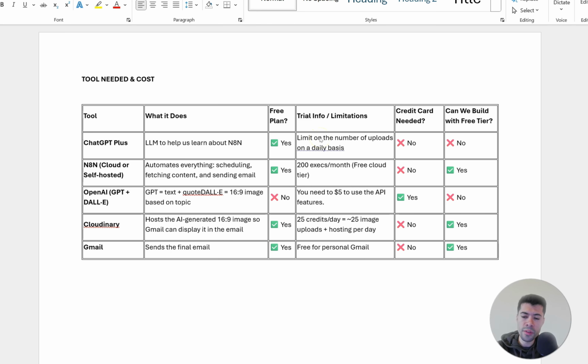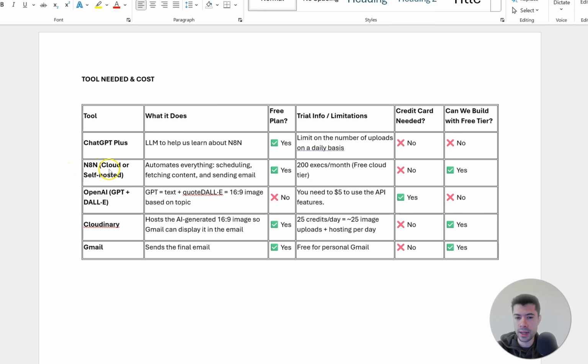So for example, if you want to screenshot an error that you are having with the N8N software and upload that to ChatGPT and ask for help, this is something that I did a lot because lots of the stuff I didn't know, so I needed to learn along the way. So you are limited to 3 uploads per day, and that's nothing. So you do need ChatGPT Plus, I would say.